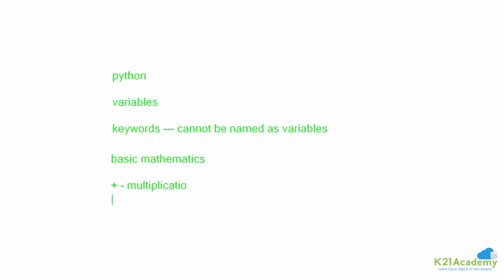Then we looked into something called as variables. And when we were going ahead and defining the data types, we understood that the data can be integer, it can be string, it can be float, or it can be boolean.